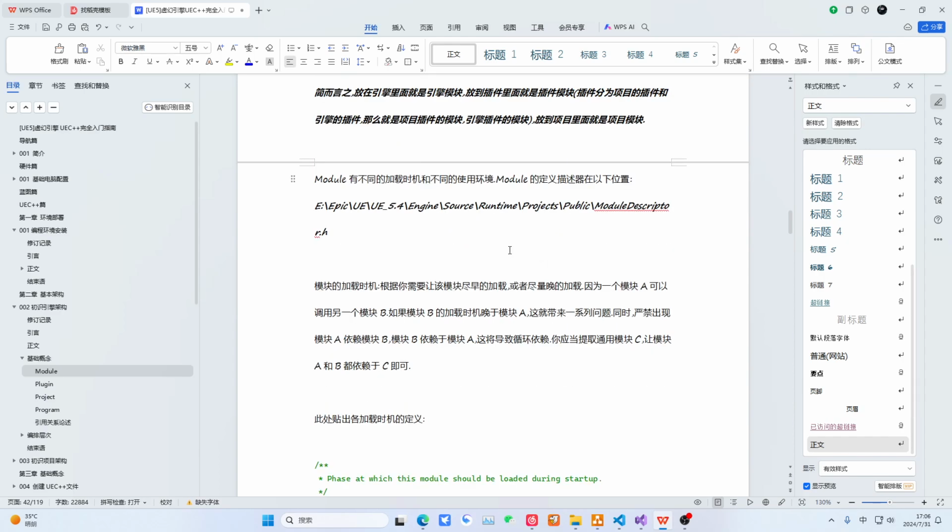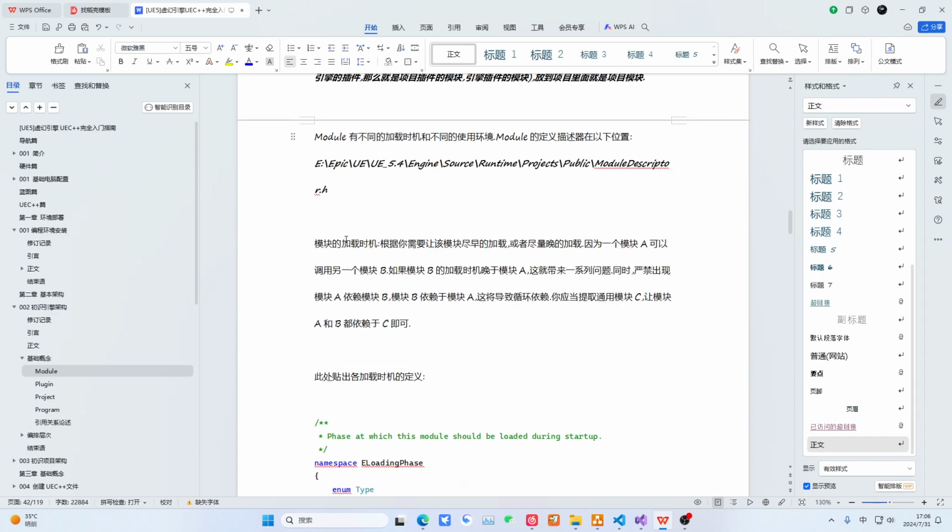So then, why do we emphasize the loading timing of modules? Because modules are interdependent. If module A calls module B, then module A is dependent on module B. If module B is not loaded and we try to load A, it will crash. So this is about the loading art. We must ensure that the most fundamental dependent modules are loaded first. At the same time, we prohibit circular dependencies.